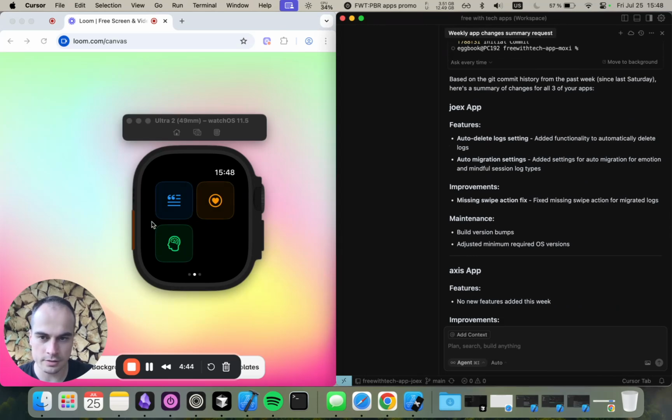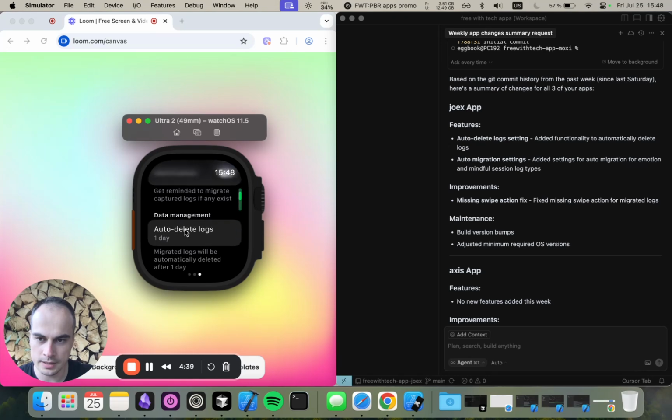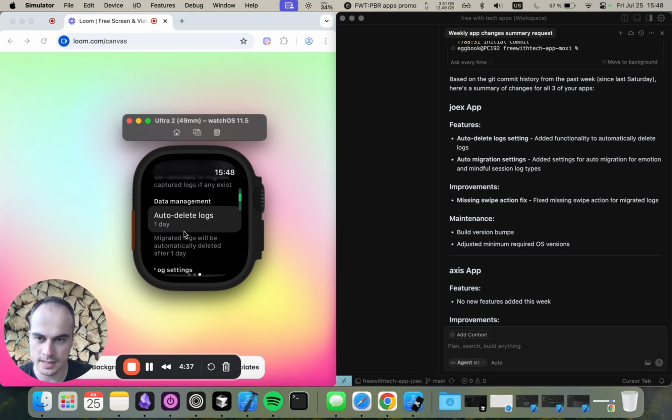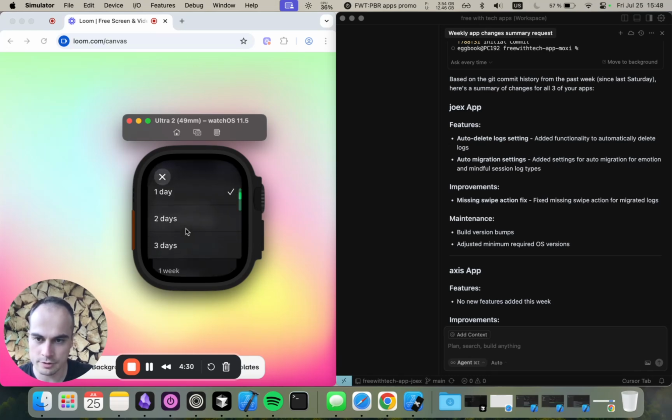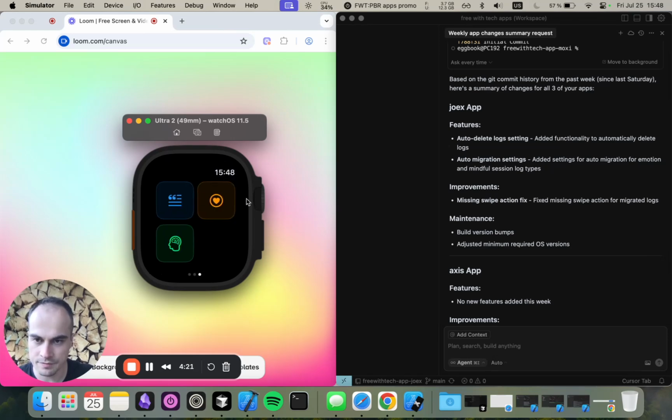The auto delete function. No logs yet, unfortunately, but right now, if you go into settings, you can see the data management section where you have an option to set auto delete for logs. So whenever you capture anything, there is a timer that will determine how long the logs will be saved after migration, right? So let's say we record a mindful session and it's in the migrate automatically.